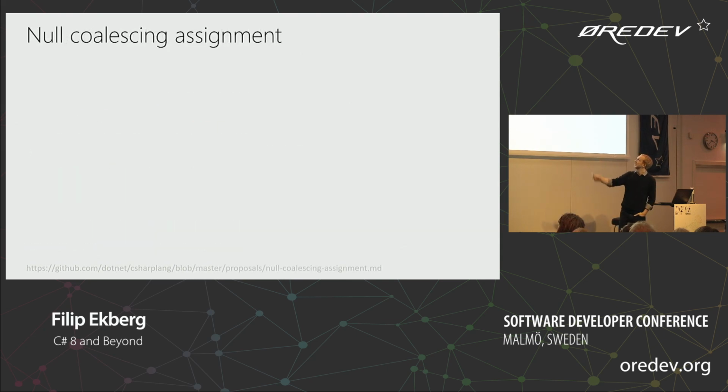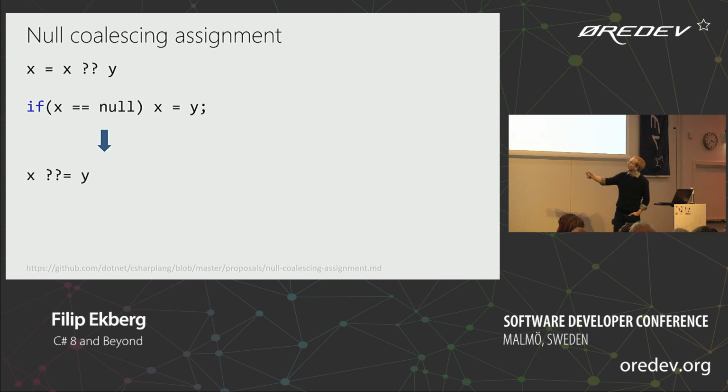They're also adding null coalescing assignments, which is just a way for us to, again, cut down the characters. So instead of having to write x is equal to x, and if x is null, assign it to y, we can instead just say, assign y to x if it's null. And they're doing the same with the AND and the OR operators as well in future versions of C#.